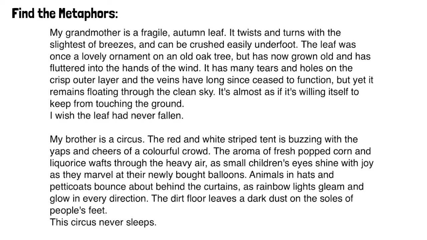Let's read along together. My grandmother is a fragile autumn leaf. It twists and turns with the slightest of breezes and can be crushed easily underfoot. The leaf was once a lovely ornament on an old oak tree, but has now grown old and has fluttered into the hands of the wind. It has many tears and holes on the crisp outer layer, and the veins have long since ceased to function. But yet it remains floating through the clean sky. It's almost as if it's willing itself to keep from touching the ground. I wish the leaf had never fallen.